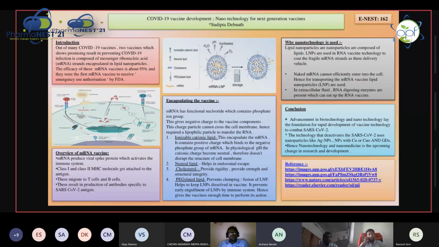The COVID virus is an RNA virus. The mechanism of the COVID-19 vaccine: why would the vaccine in mRNA form be more effective?